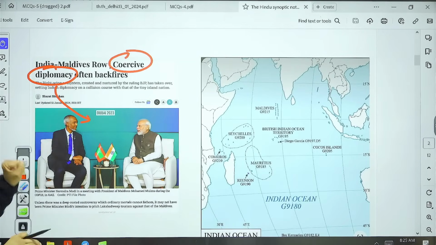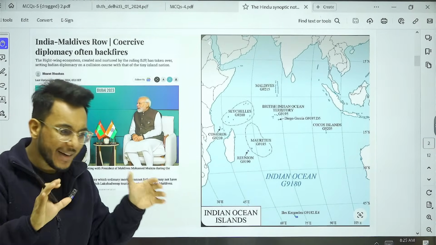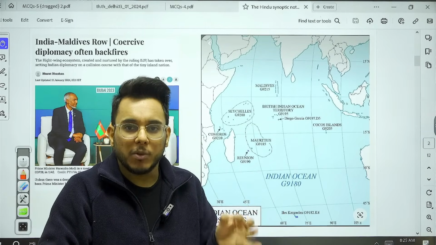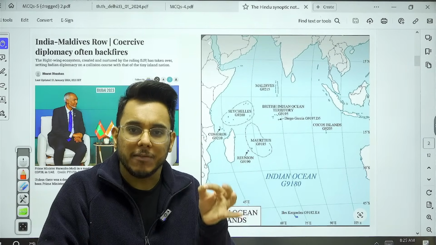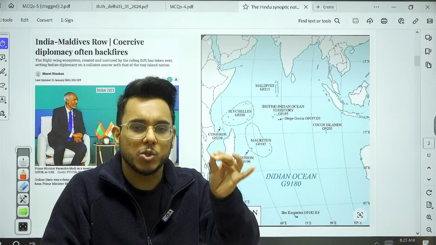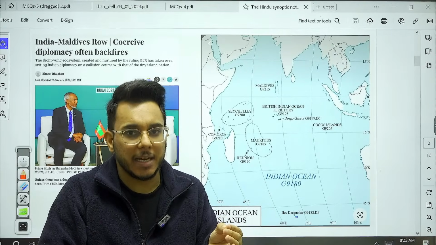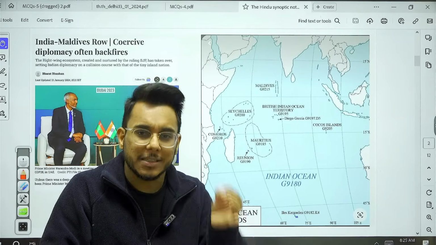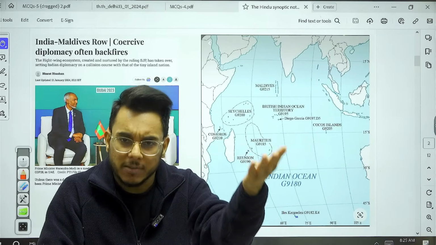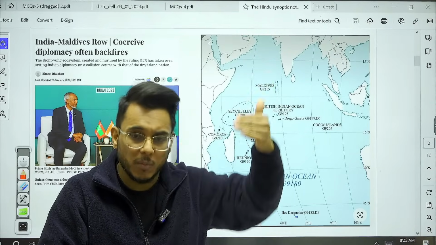Now, when we talk about Lakshadweep, guys, there are some important mapping locations we need to see. But anyhow, one more point I want to highlight here. Lakshadweep happens to be an important partner for India in the Indian Ocean region, and India wants to lead the Indian Ocean region. Now, what are the major islands in the Indian Ocean? Regarding that, there can be a question with respect to the north to south arrangement of these islands. And if you have seen in the past also, UPSC has asked questions where they have asked to arrange cities from north to south.